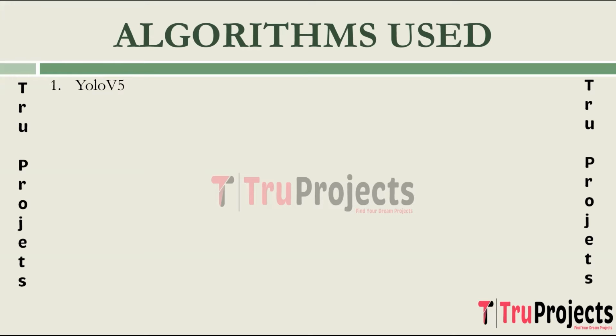surveillance system. Coming to YOLOv5, You Only Look Once version 5 is a cutting edge deep learning model specializing in real time object detection. It excels at both speed and accuracy, making it ideal for tasks like self driving cars and video surveillance. YOLOv5 prioritizes user friendliness and offers diverse pre-trained models for various needs, while also allowing for customization for unique objects. Overall, it's a powerful and versatile tool for object detection in numerous real world applications.